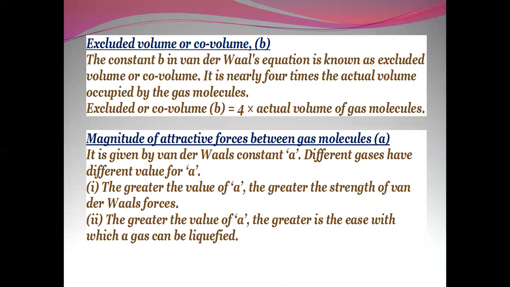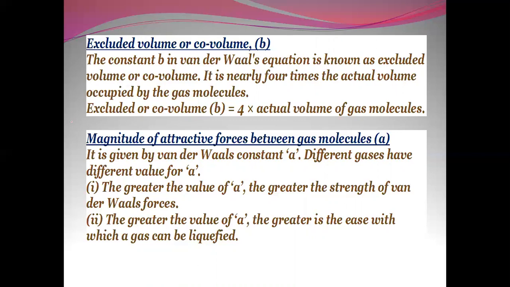Excluded volume or co-volume: the constant b in the van der Waals equation is known as the excluded volume or co-volume. It is nearly 4 times the actual volume occupied by the gaseous molecules. The magnitude of attractive forces between the gaseous molecules is given by the van der Waals constant a. Different gases have different values of a. The greater the value of a, the greater the strength of van der Waals forces, and the greater the ease with which a gas can be liquefied.